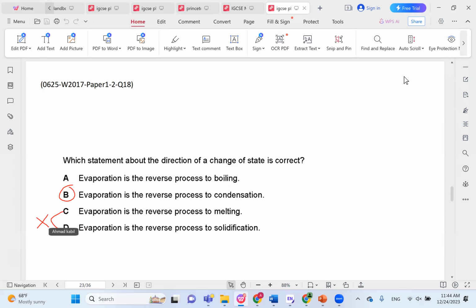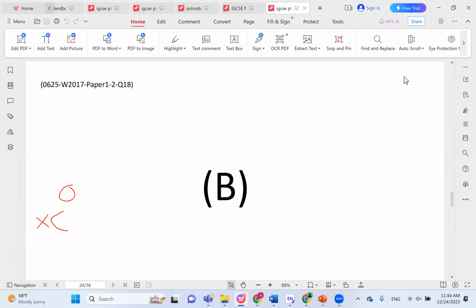And A and B, boiling and evaporation, are not exactly the same, but they're not opposites either. They both involve liquids going into gas. So anyway, the opposite of evaporation, or the reverse process, is condensation, which is the conversion of gas into liquid. So B is the correct answer here.